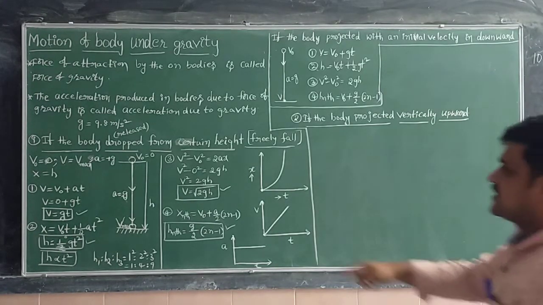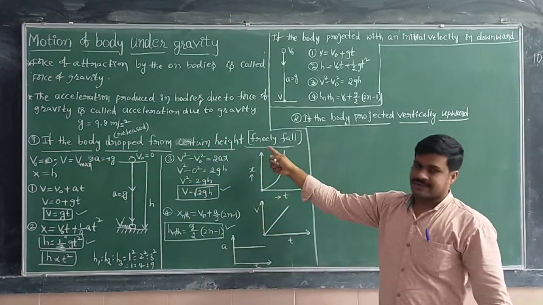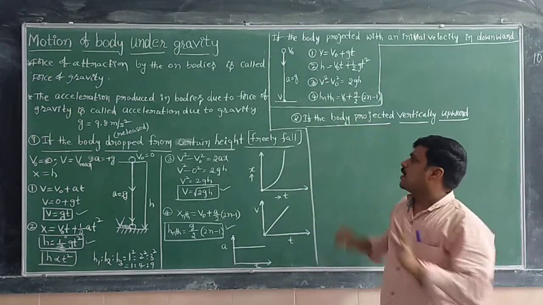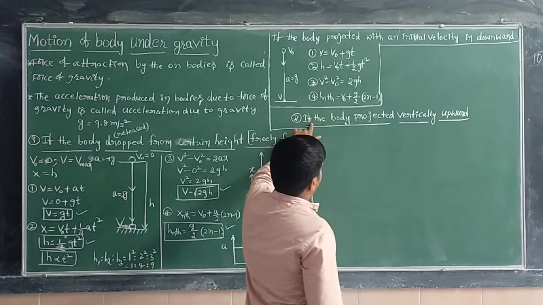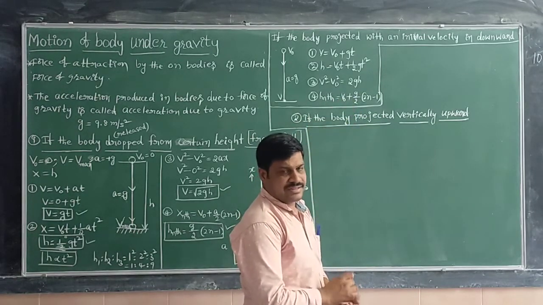This is the first case as shown here, where the body is dropped from a certain height. Now the second case is when the body is projected vertically upward.